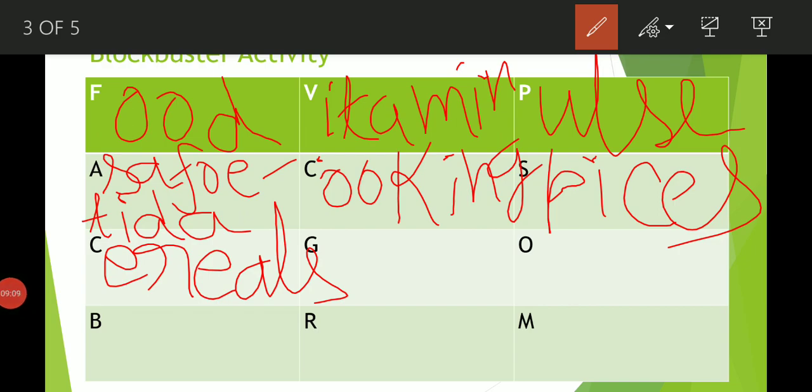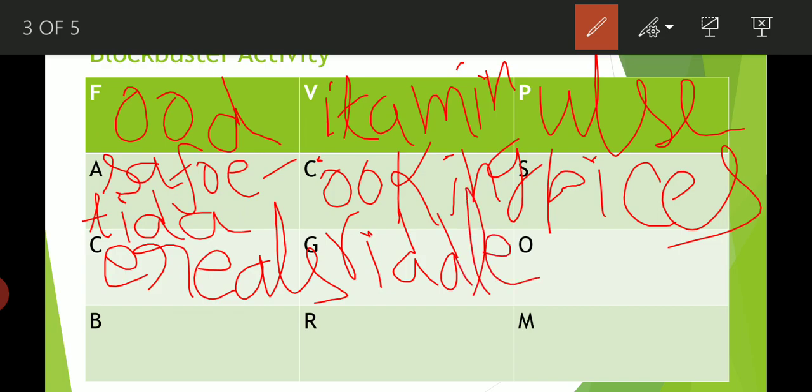Question is, what utensil is used to make chapati? Tell me, what is the right answer? And your answer should start with which letter? With the letter G. Tell me the right answer. Guess. The right answer is griddle. A griddle is used to make chapati, and the first letter is G, right? Now come on to the next question.